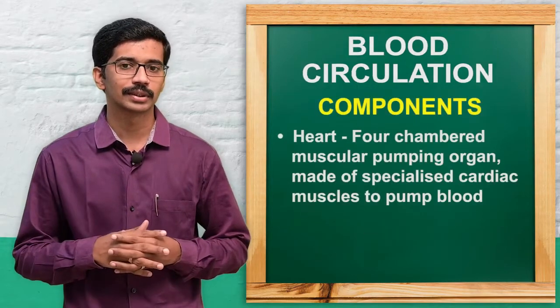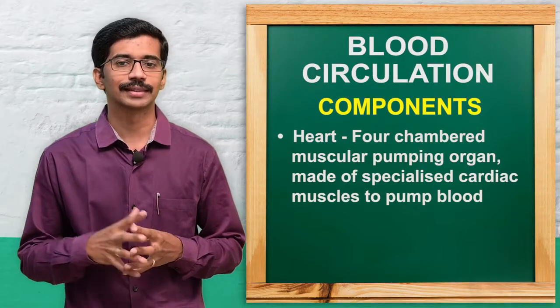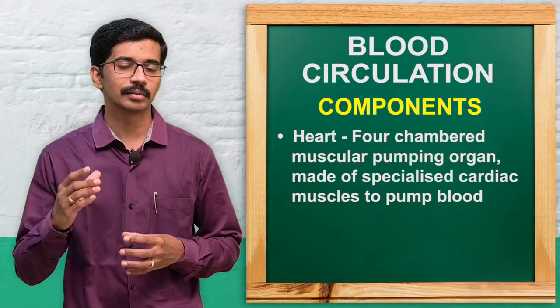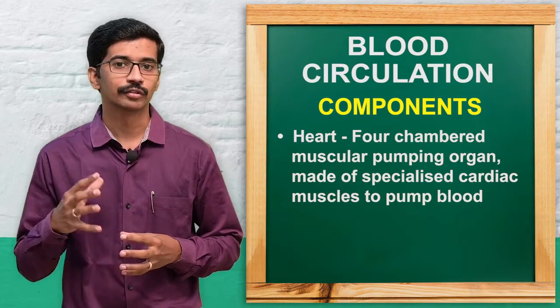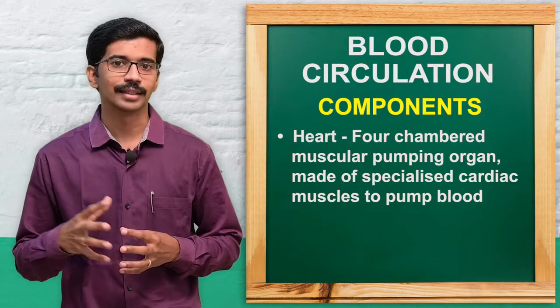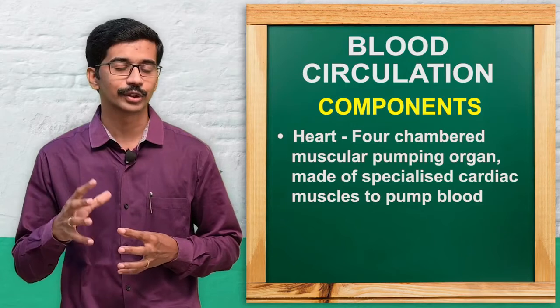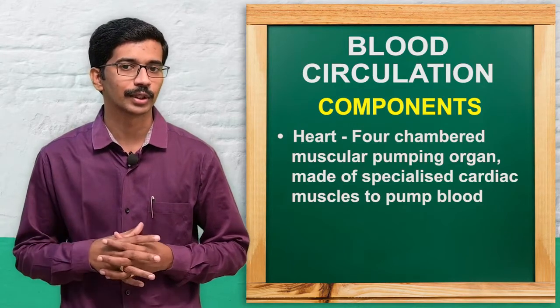The major component is the heart. Everyone knows what the heart is. Heart is a 4-chambered muscular pumping organ. That means the heart has 4 chambers, it is made up of specialized cardiac muscle, and the function of the heart is pumping, which pumps blood to the different parts of the body.